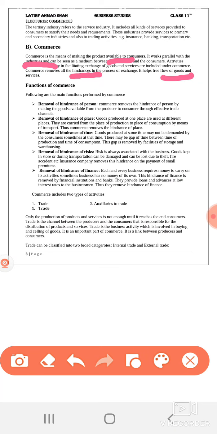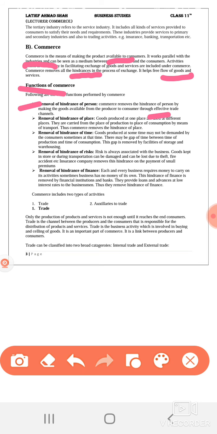Functions of commerce. Commerce performs the following main functions. Number one, removal of hindrance of person. Commerce removes the hindrance of person by making the goods available from the producer to the consumer through effective trade channels, that is, retailers, wholesalers, etc.